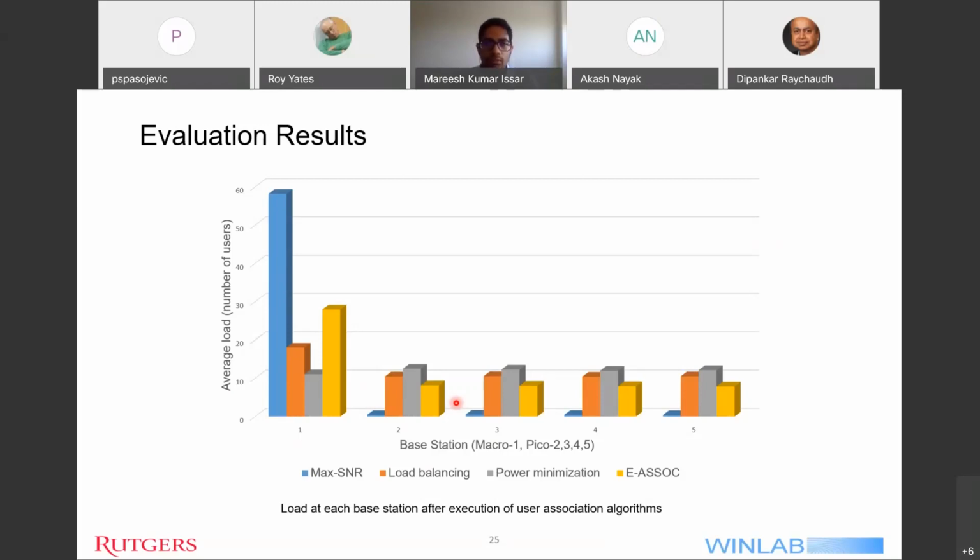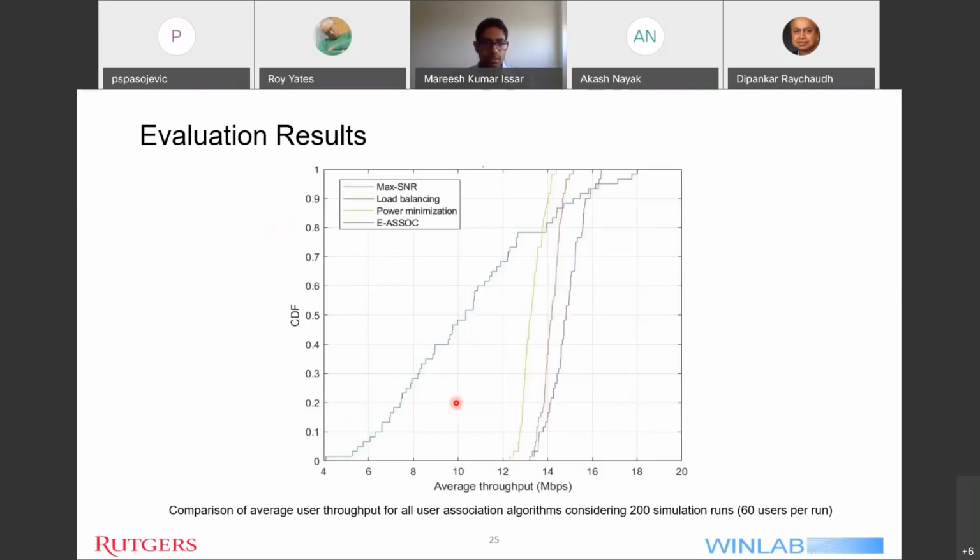Now, moving on, here is the CDF plot for the number of users versus the average throughput in Mbps for all the different schemes. So from this plot, we can see that the max-SNR scheme has a wide range, meaning there are very few users which are having low throughput. Also, there are very few users that are having very high throughput.